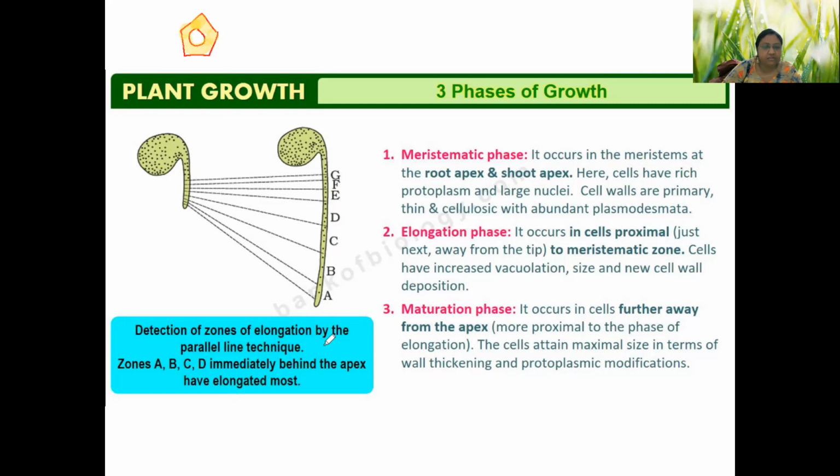Whereas a matured cell has a very thick cell wall, and the nucleus is hung at the center by threads of cytoplasm, and most of the place is occupied by the vacuole.